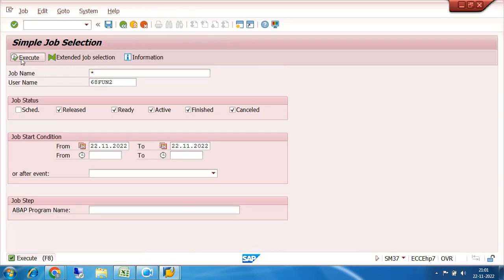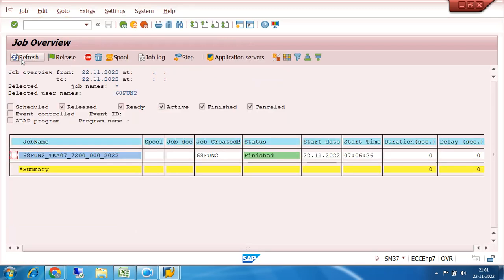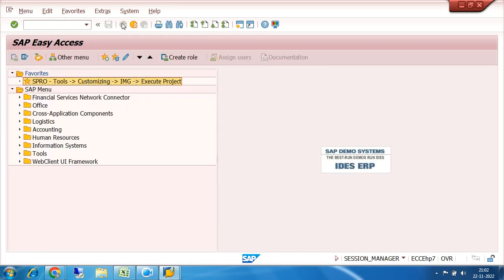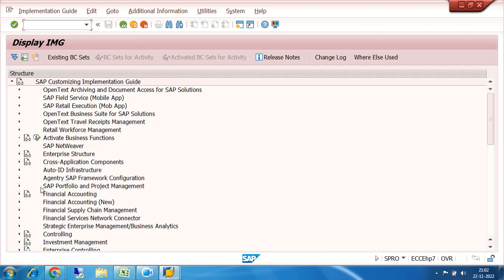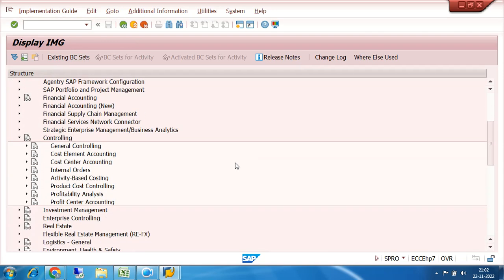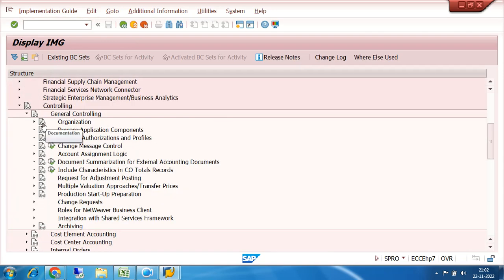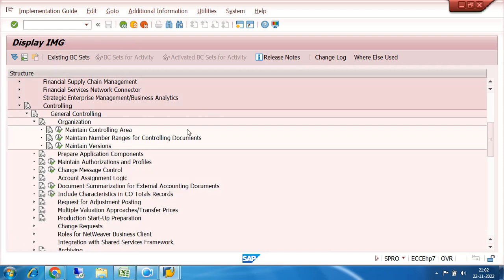Now click on execute. Okay, so now this plan has been executed, or my version has been executed in the background. Again let us go to that area and see. This was controlling, this was general controlling, then organization. Okay, first of all I create the controlling area, then I maintain the number range, copying from the existing number range, then I select the version.